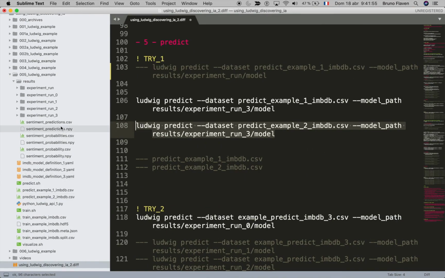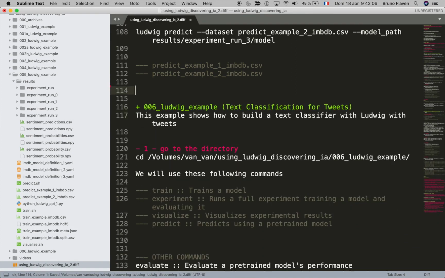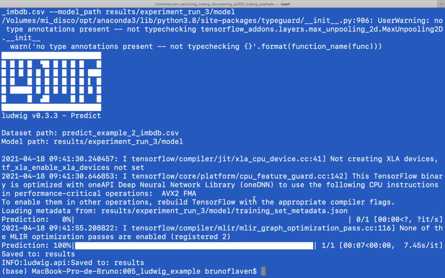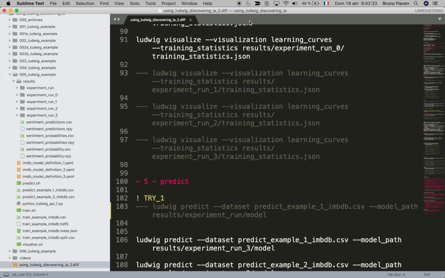I'm going to check the prediction CSV when it's done. Okay, it's done. Let's see the prediction. And you have the correct one: positive, positive, positive, positive, negative, negative, negative. Just to show you that the prediction is working, because I changed the sample a little bit and emphasized the critical tone of my sample. That's the idea.